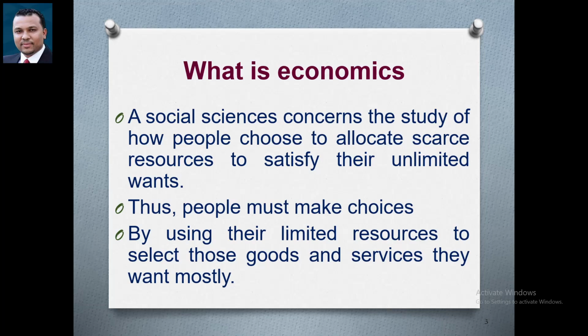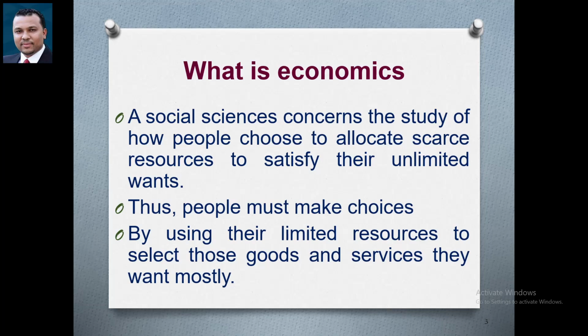We describe economics as a social science. Why do we not describe economics as a natural science? In the case of natural science, we talk about facts. But in the case of social science, we talk about economic or individual behavior, so maybe expectation and so on. So based on economics as a social science, people must make choices.